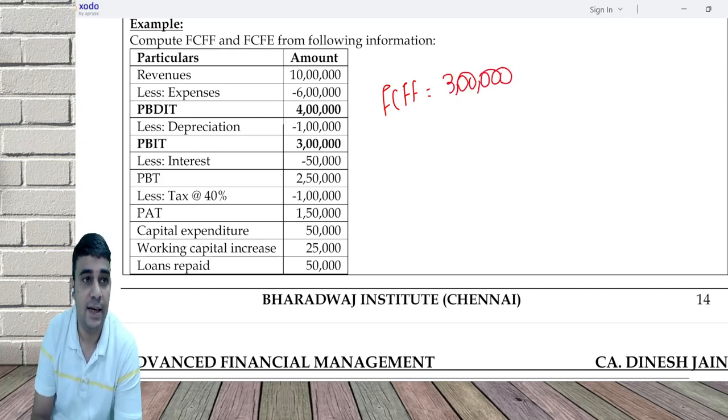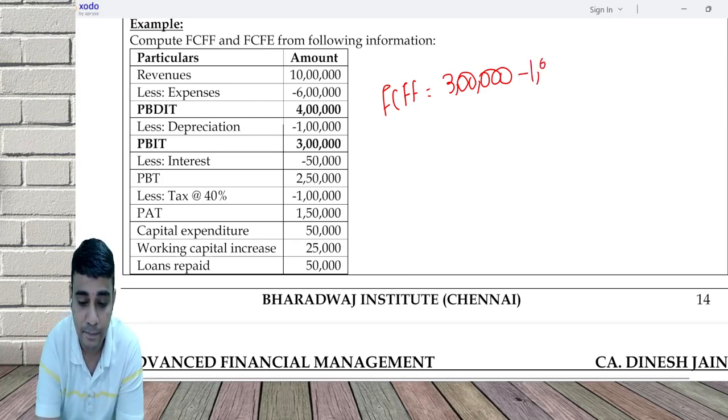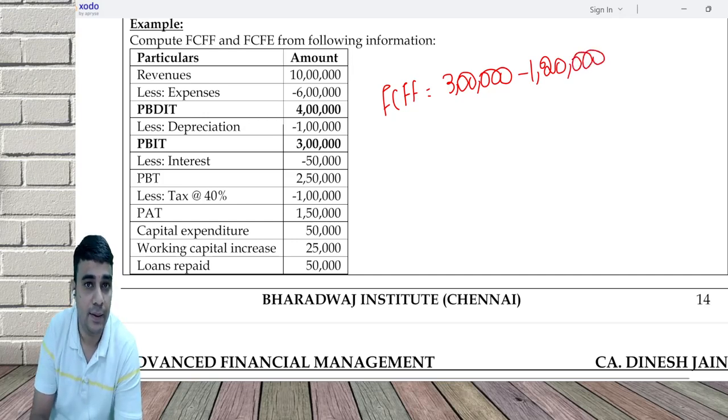No interest subtraction. So if you ignore interest, tax at 40% is 1 lakh 20.